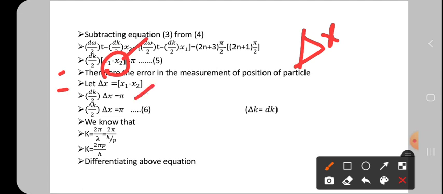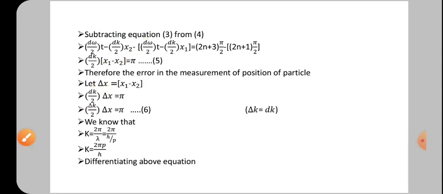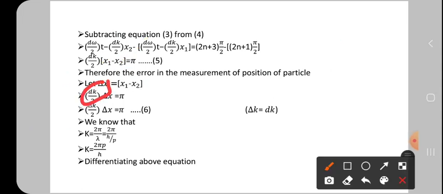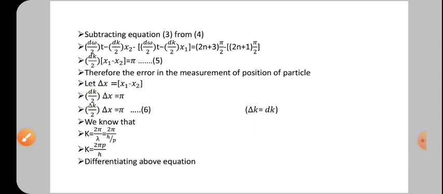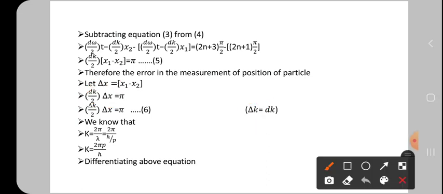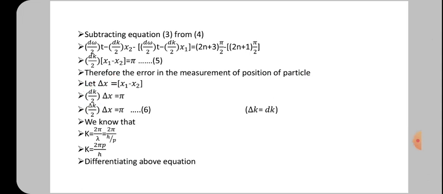Now substitute this delta x in the place of this, then you get this equation. Next, the same equation is written, and let it be equation number 6. Next, we know the k term, so k is what? One small difference: in the place of dk, delta k is taken. Why is delta x written? That is why in the place of dk you have to take delta k. Delta also gives the difference, but it is a small difference. See, in the place of this, delta k is written, so that is equation 6.